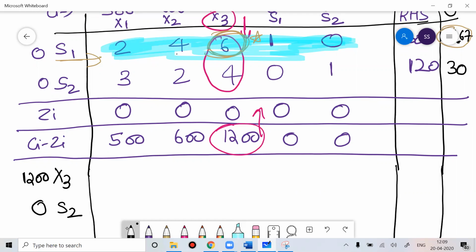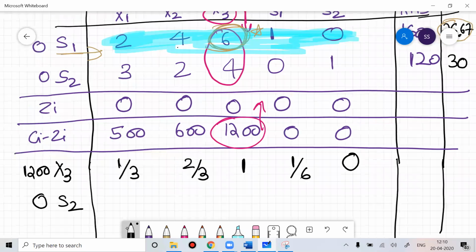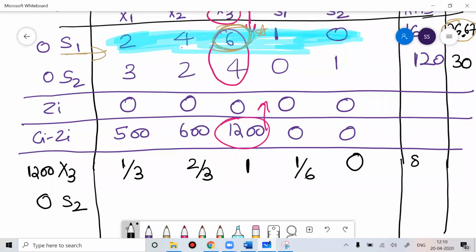To find the value of X3, you have to divide all the elements of S1 by 6. So 2 divided by 6 is 1 by 3, and 4 divided by 6 is 2 by 3, and 6 divided by 6 is 1. 1 divided by 6 is 1 by 6. 0 divided by 6 is 0, and this value is 160. 160 divided by 6, I can write 80 by 3. Avoid writing in decimal, try to write everything in fraction.